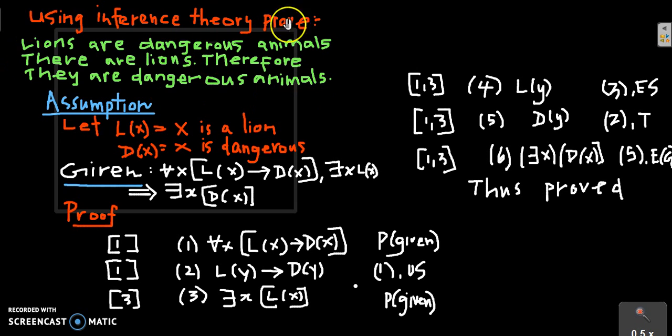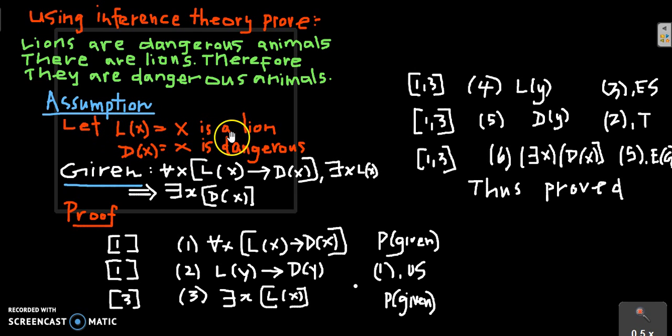First we have to transform these sentences into discrete notations. After that only we can apply the rules there. So I am taking L of x as x is a lion and D of x as x is dangerous.